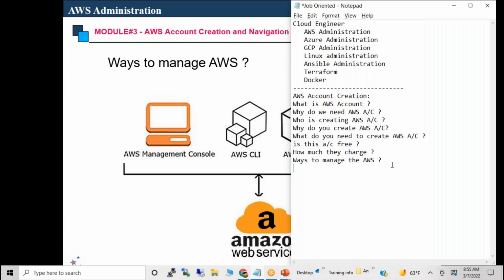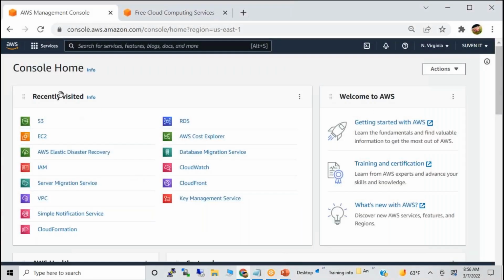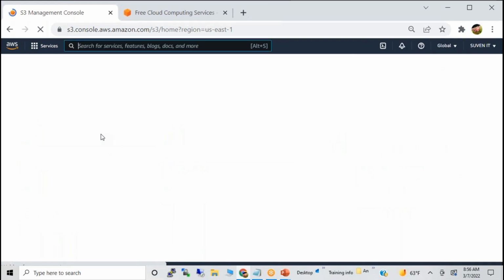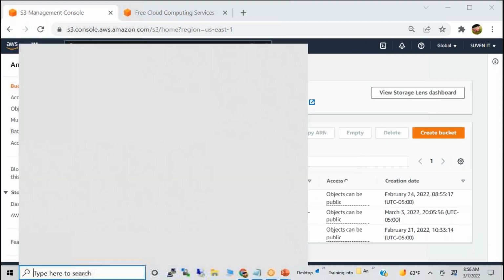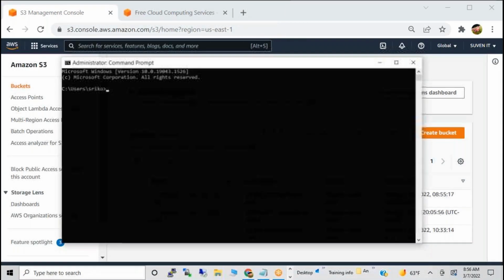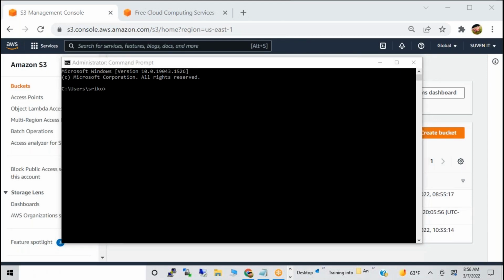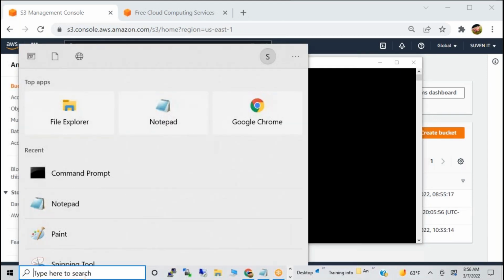David, yes sir, requesting you to please explain one more time the ways to manage AWS. See, one is you can go to the management console, and from here you can create the server or storage or anything. This is one way. The other is we can go to the command line. This is PowerShell. From here also we can manage. How we are managing, I will explain.